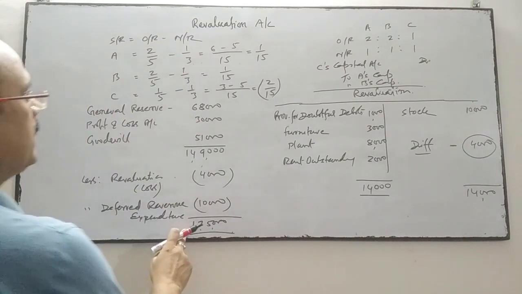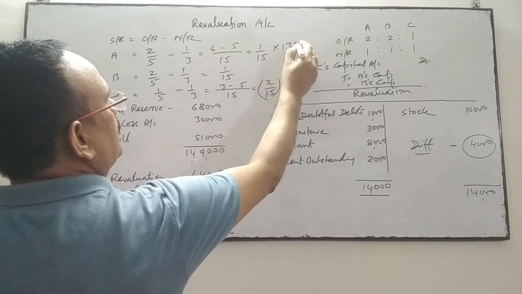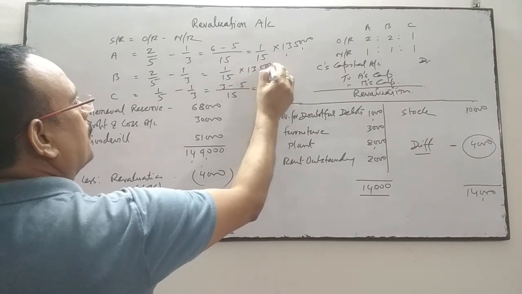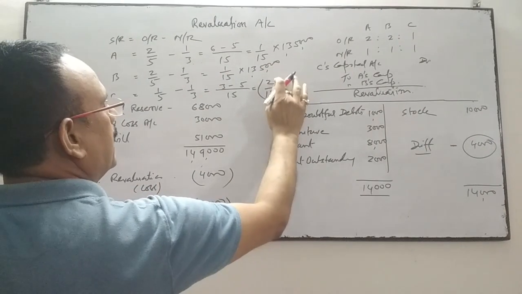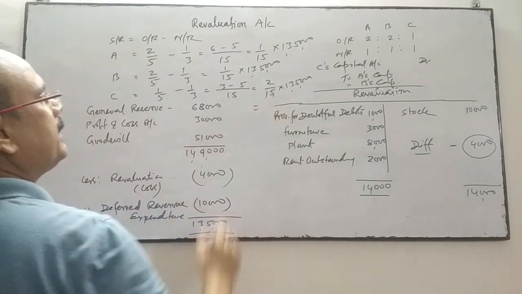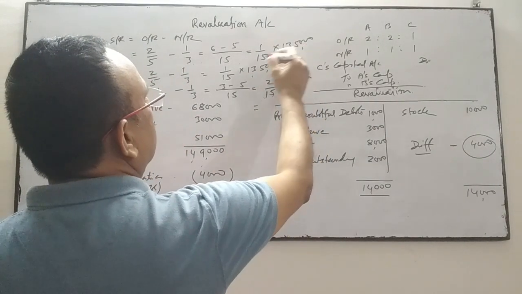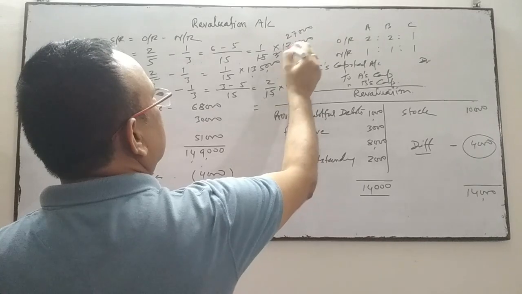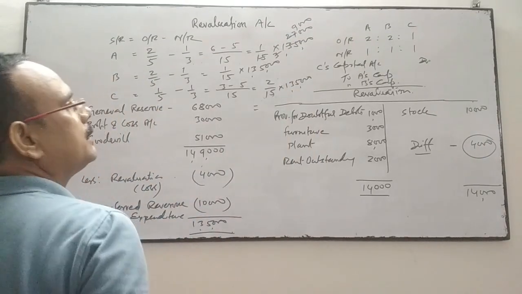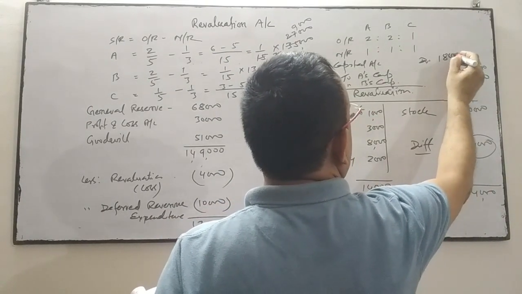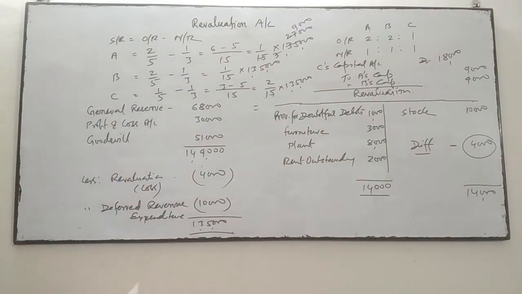At what amount? 1,35,000 multiplied by 1/15, and 1,35,000 multiplied by 1/15 again, and 1,35,000 multiplied by 2/15. So the figures are 9,000, 9,000 and 18,000. C's capital account is debited by 18,000, and A and B are credited by 9,000 each.